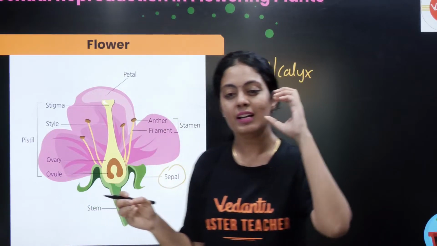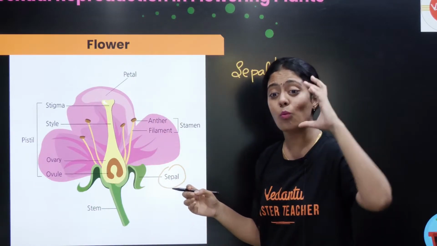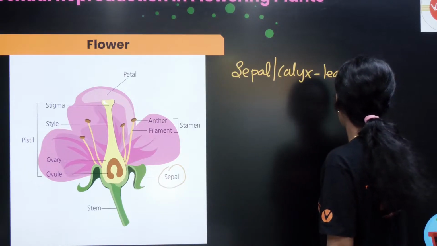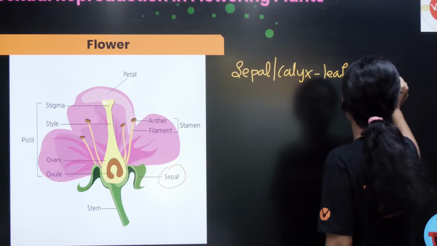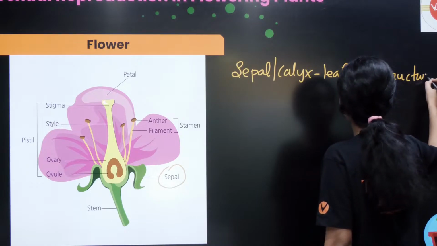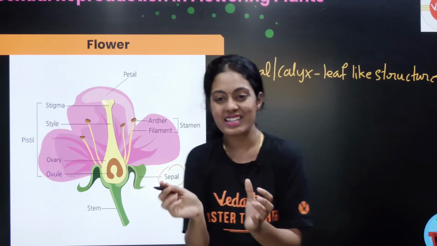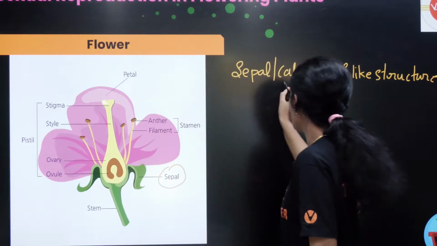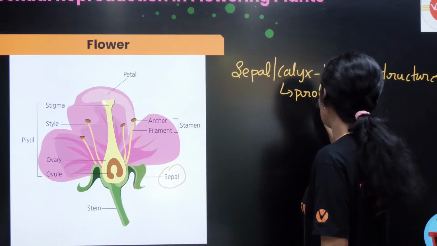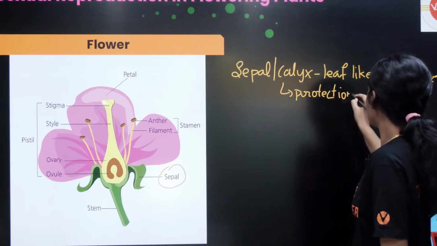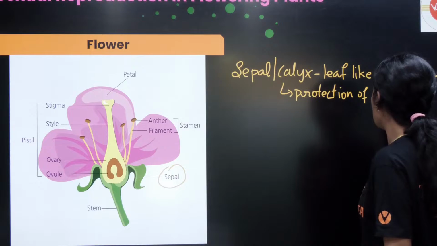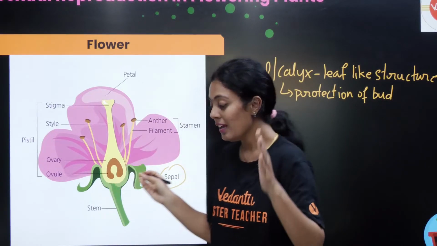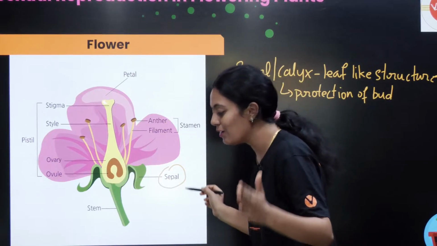Can anyone watching the live tell me what is the function of calyx? What is it? It is a leaf-like structure. You can see here, it is a leaf-like structure. What is the function of this sepal? Very easy. It protects my flower in the bud stage. So the function is protection of the bud. You have seen jasmine buds, correct? See how nicely it is covered by the sepals. Yes, very good protection.